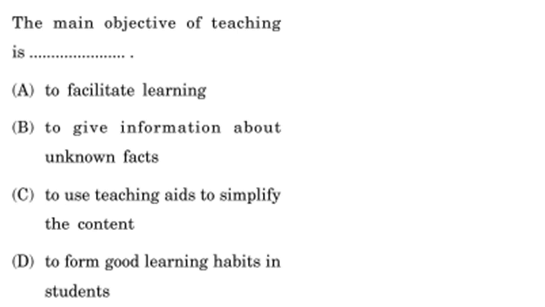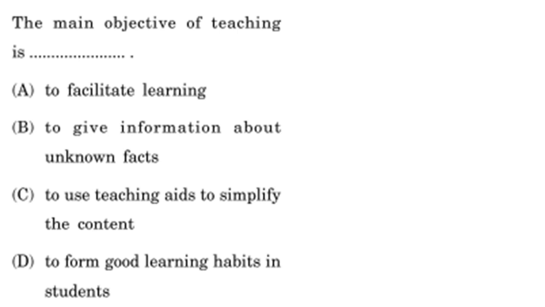If you see all the options, you feel all of them can be the answer, but we have to choose the most probable answer. To give information about unknown facts cannot be the objective of teaching, so option B is ruled out. C, to use teaching aids to simplify the content, is good, but that cannot be the objective of teaching.